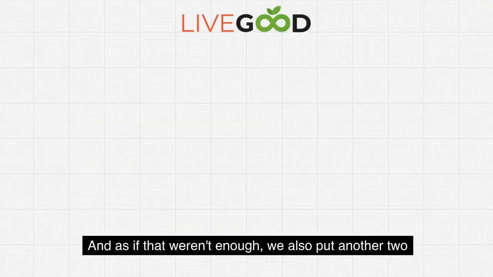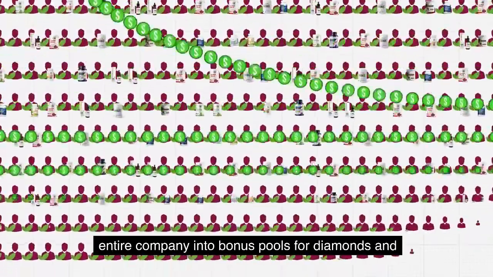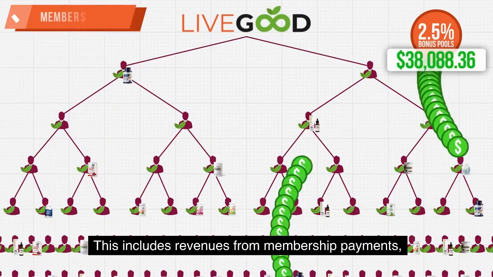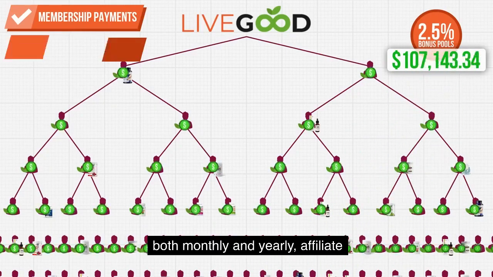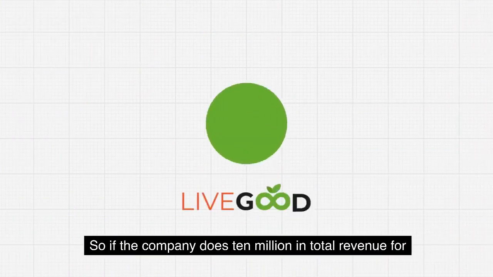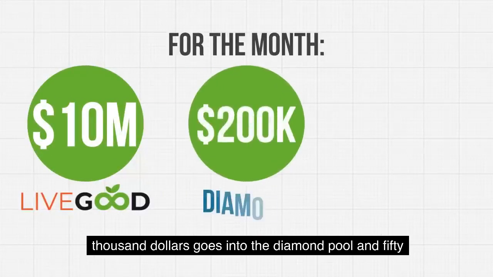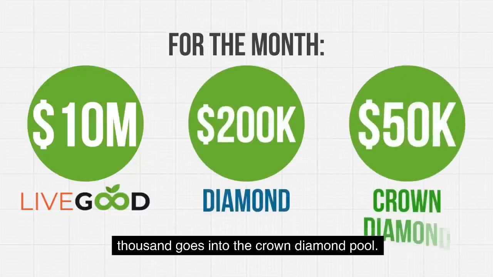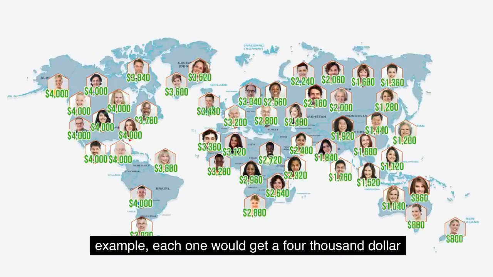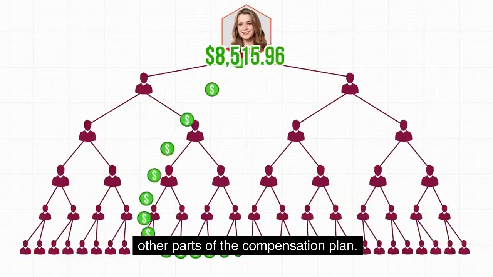And as if that weren't enough, we also put another 2.5% of every dollar that comes into the entire company into bonus pools for diamonds and crown diamond leaders. This includes revenues from membership payments, both monthly and yearly, affiliate sign-up fees, and all product purchases. So if the company does $10 million in total revenue for the month, for example, that means $200,000 goes into the diamond pool and $50,000 goes into the crown diamond pool. So if there were 50 diamonds in the company, for example, each one would get a $4,000 monthly bonus on top of all other parts of the compensation plan.